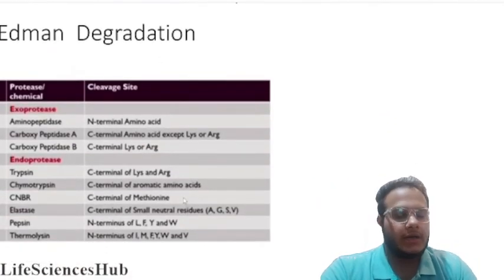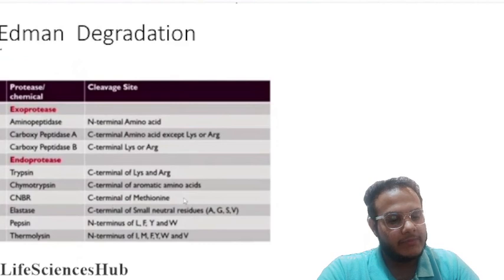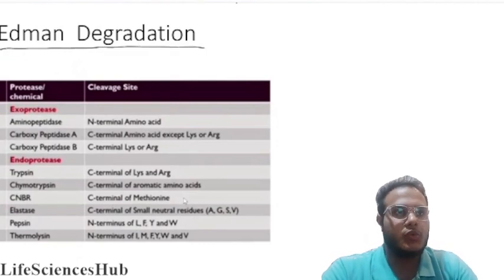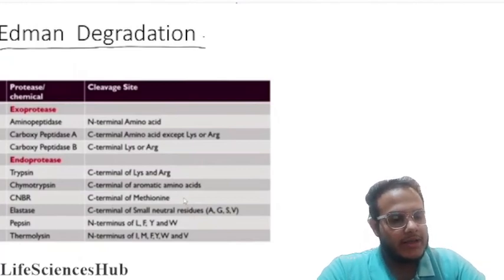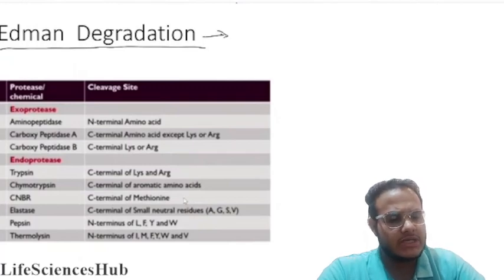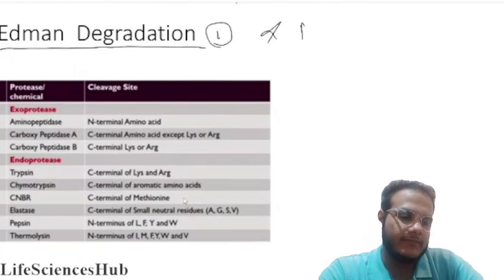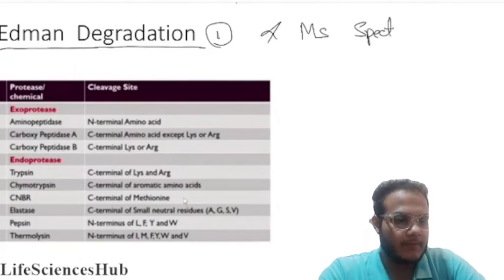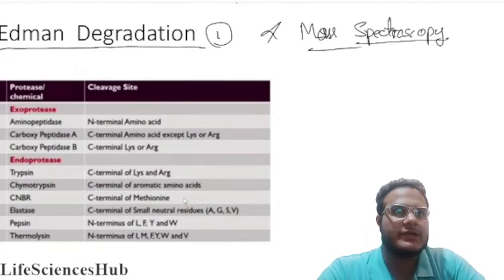The next step is the Edman degradation method. Actually, what is the Edman degradation method? Let me tell you. Basically, there are two sequencing processes. One is the Edman degradation method, and another is mass spectroscopy.